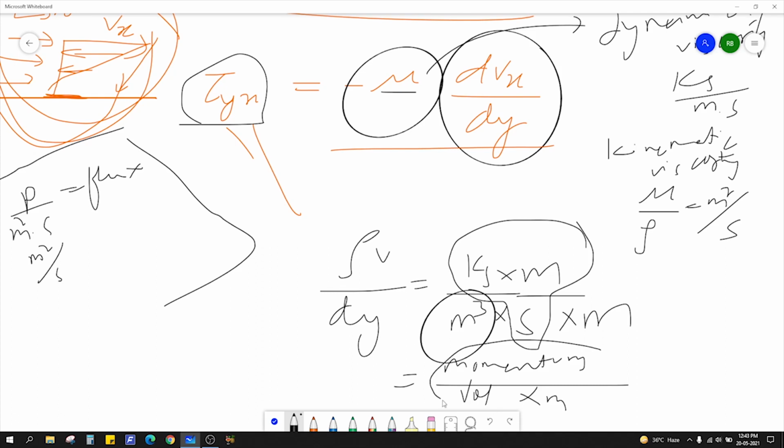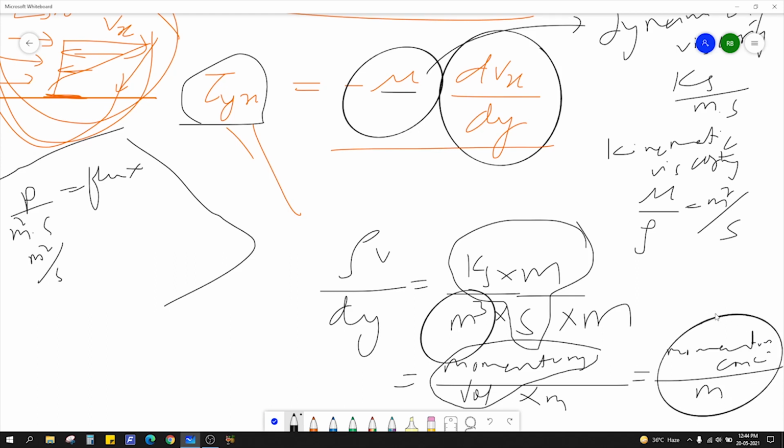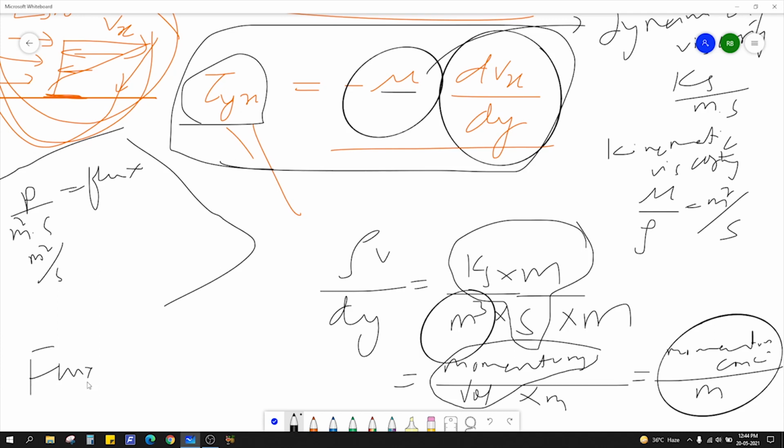So this is nothing but momentum per unit volume, that is momentum concentration, and per unit meter, that is nothing but the driving force. Momentum concentration per unit distance is your driving force. So Newton's law of viscosity follows the general form: flux equals diffusivity into driving force, right?